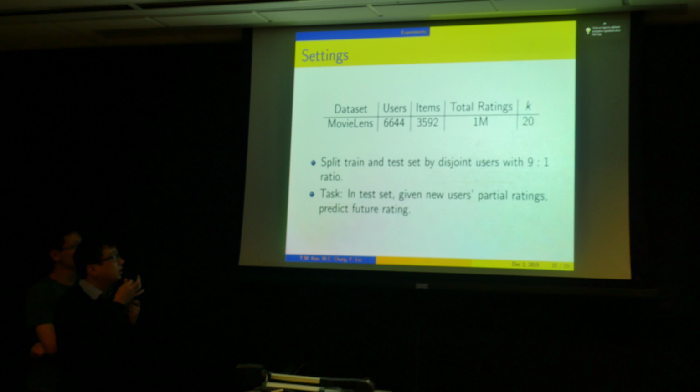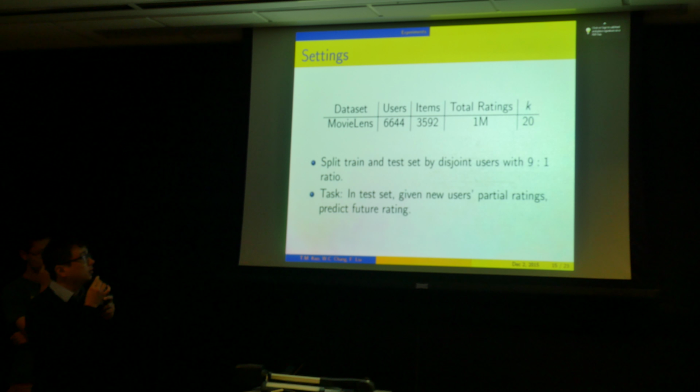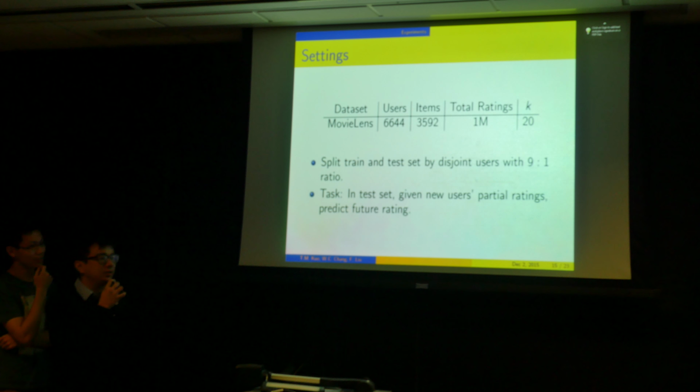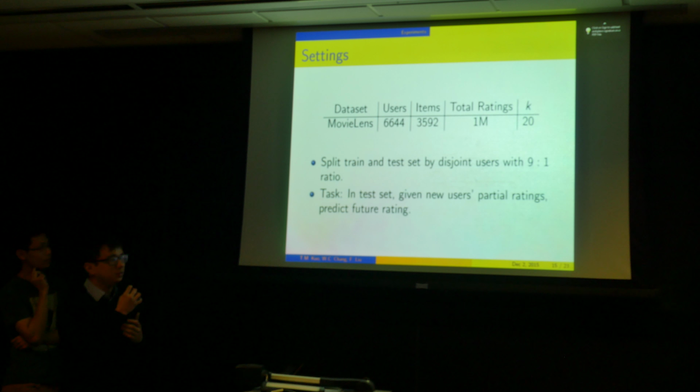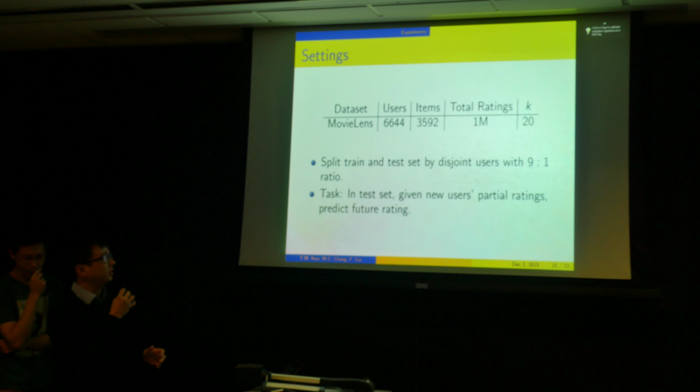This is our data set. There are around 6,000 users and 3,000 items, and the total number of ratings is around 1 million. The number of latent features we use is 20. We split the data set into 90% training and 10% testing. Our task is, in the test set, given partial ratings of a new user, to predict the future ratings.